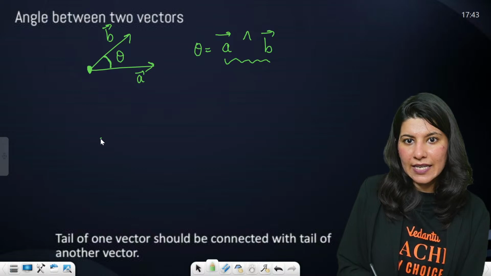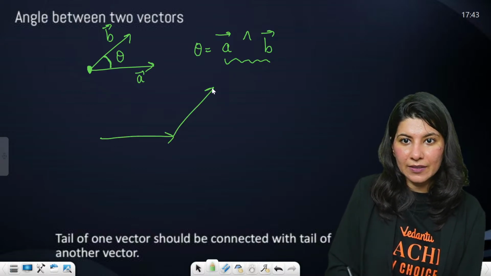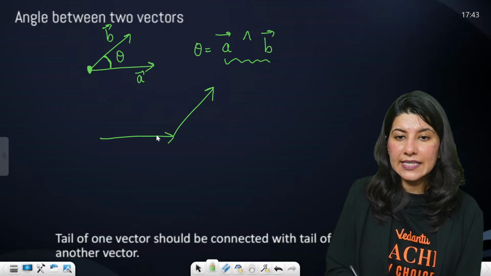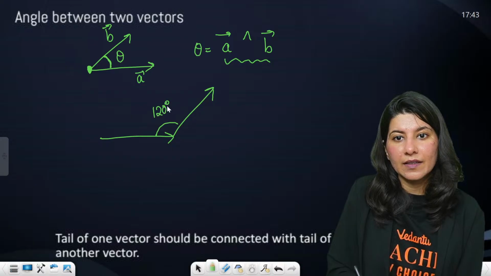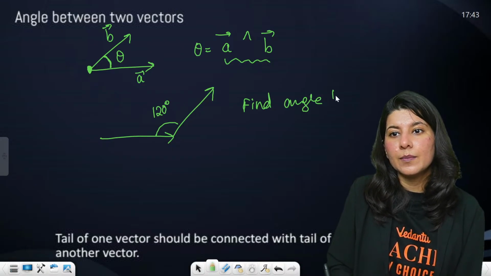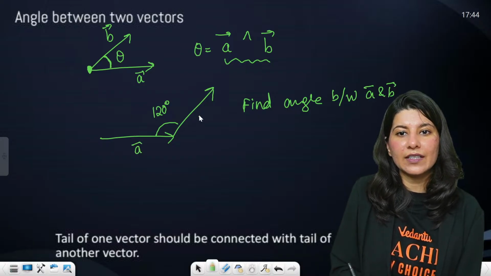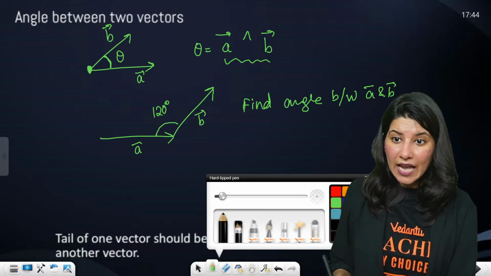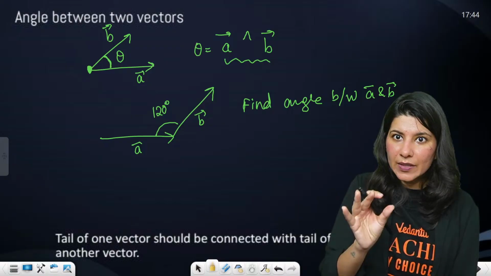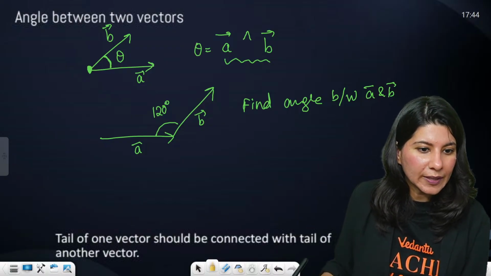Now, if I just tell you that this is the vector and this is the vector, and this angle is 120 degrees, my question is: find the angle between A and B in this case. This is A vector, this is B vector. The angle between these two vectors is not at all 120 degrees.